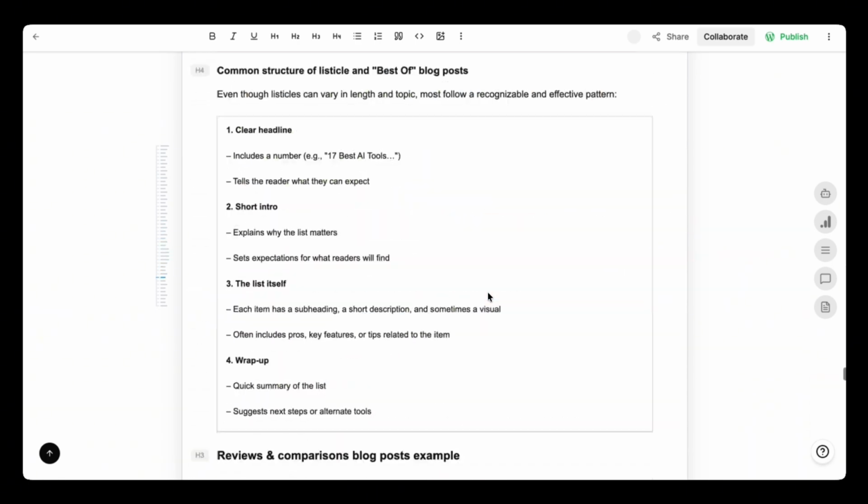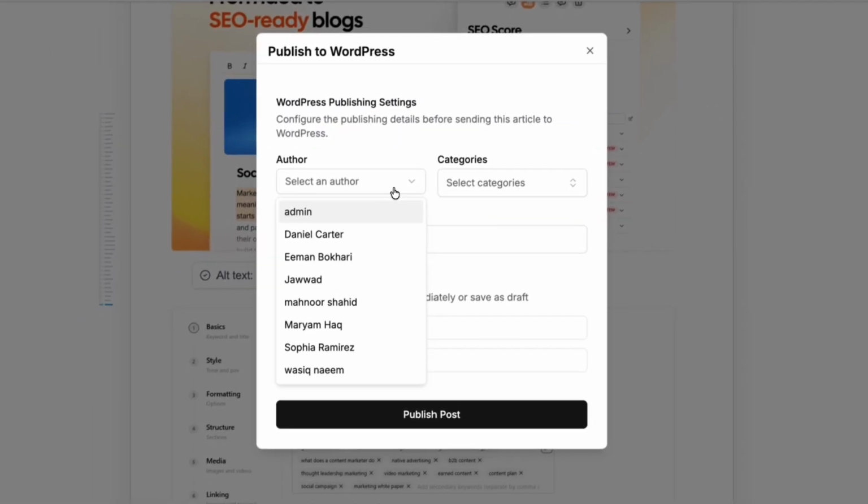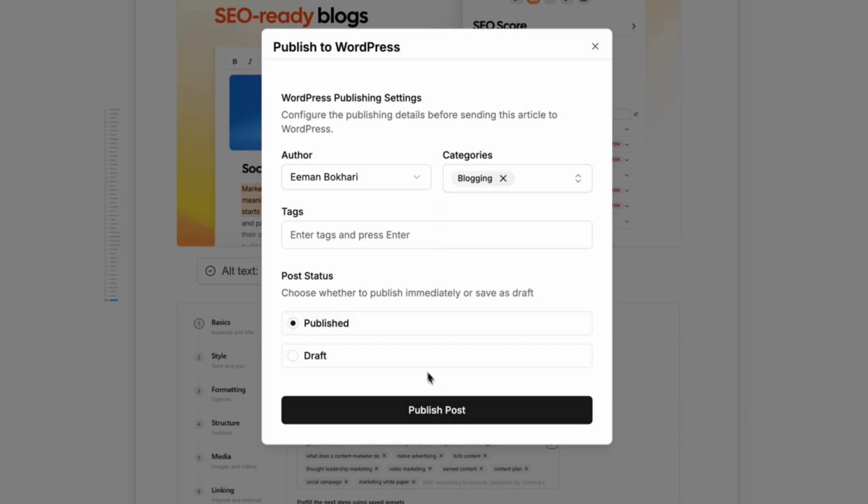So now I just actually have to publish this blog, but that's also very easy with Contentpen. I'm going to click publish. Our WordPress is already connected. I'm going to choose me as author. This is blogging, and I'm going to publish this post.